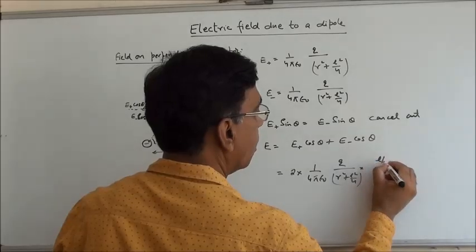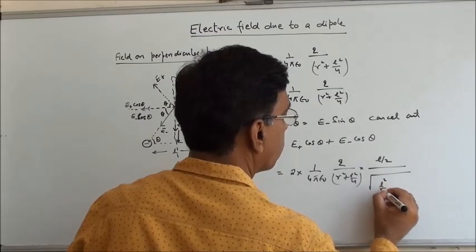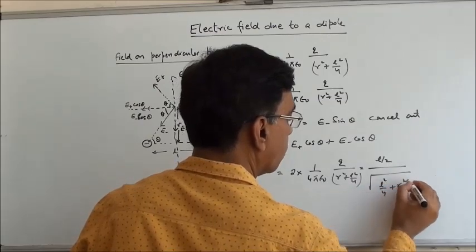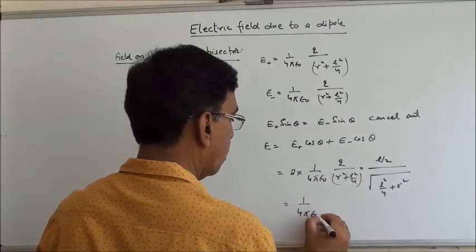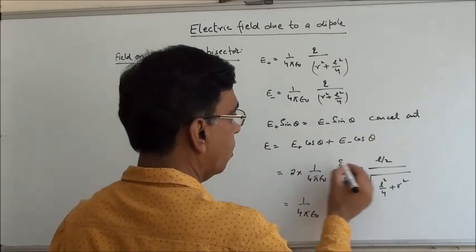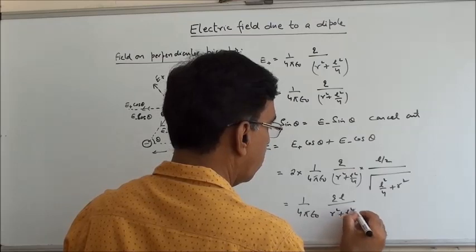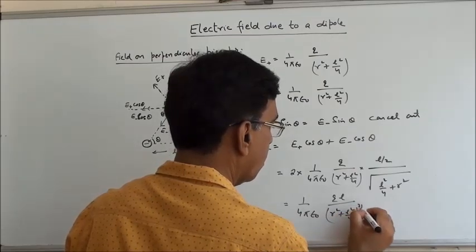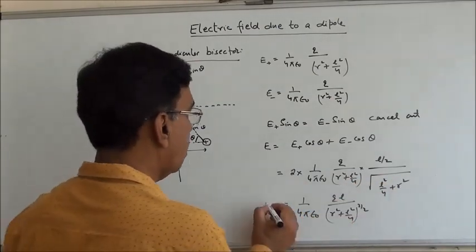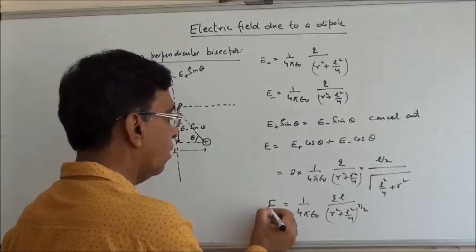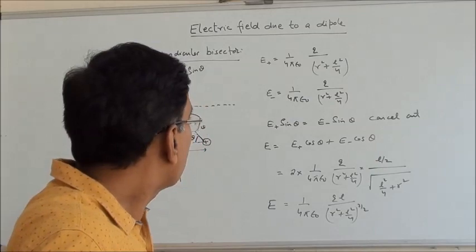This is L by 2 upon under root L square by 4 plus r square. So what is it now? 1 by 4 pi epsilon naught QL upon (r square plus L square by 4) to the power 3 by 2. This and this same, 1 plus half, it becomes 3 by 2. So this is the resultant field due to a dipole on perpendicular bisector.